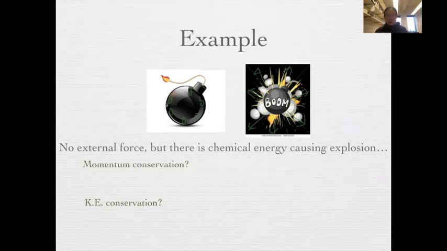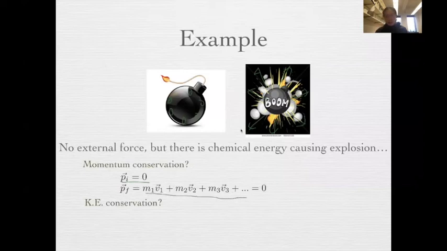So momentum is conserved in this case. Initially it should be 0. The final, when you add them up considering all the directions, should be 0 as well. But is kinetic energy conserved in this case? Let's see. Initially, this bomb is not moving, so the kinetic energy of the bomb is 0.